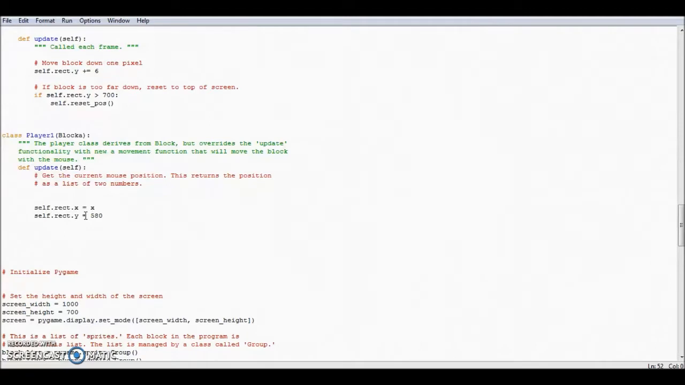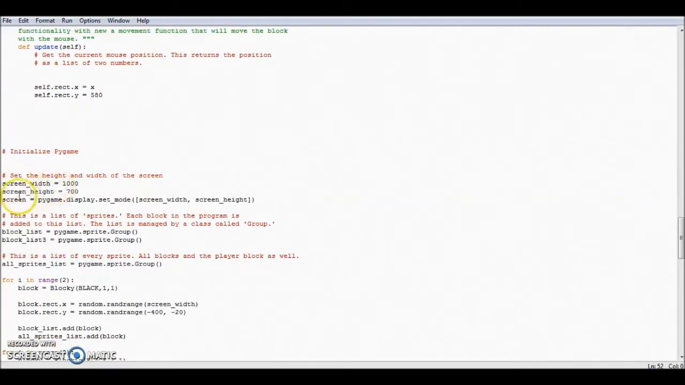The class used is the class for the player, whose script only uses the code self.rec.x and self.rec.y, because for x we don't have a movement, while for y we need to catch the movement. That's why we put the y in the range of screen width, screen height, and screen.